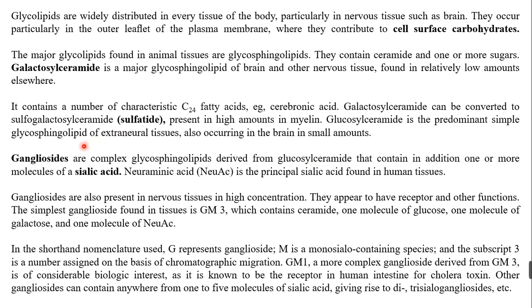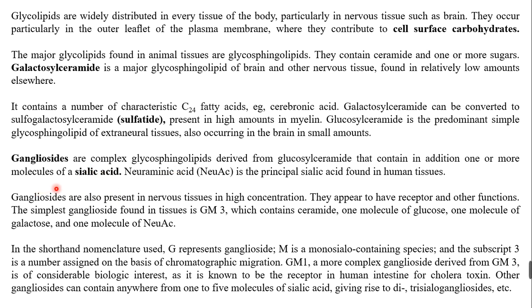Gangliosides are complex glycosphingolipids derived from glucosyl ceramide that contain, in addition, one or more molecules of sialic acid. N-acetylneuraminic acid, abbreviated NANA, is the principal sialic acid found in human tissues, and it is the only sialic acid we are going to deal with now.